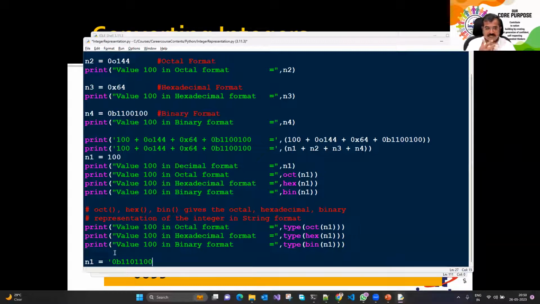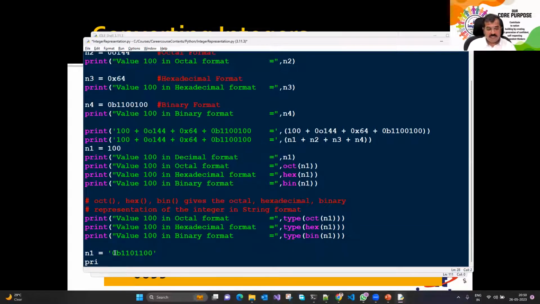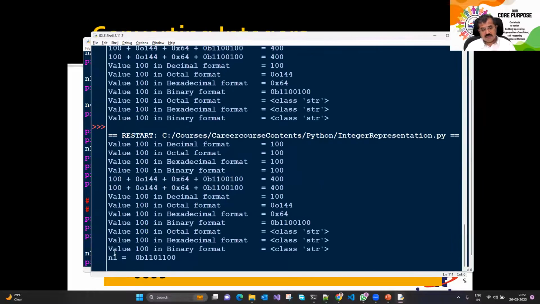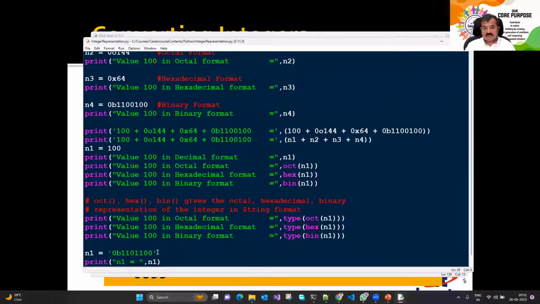Okay, now that's another number, right? So a string representation. And if I want to print this value of n1, so if I say print n1 equal to comma n1, let's see what gets displayed. If I run this particular code, it says n1 is equal to this particular number. Oh, that's a string. That's a string. Yes, sir.